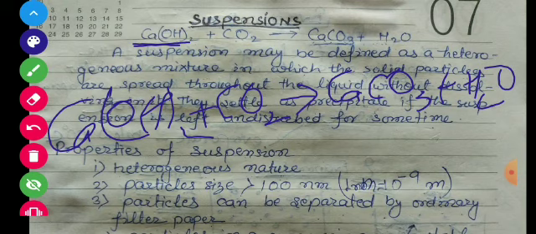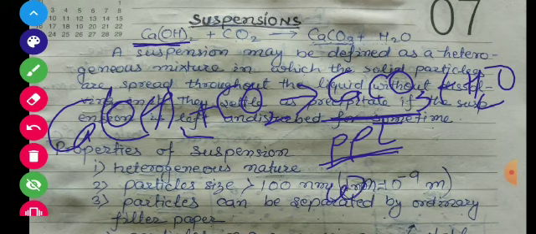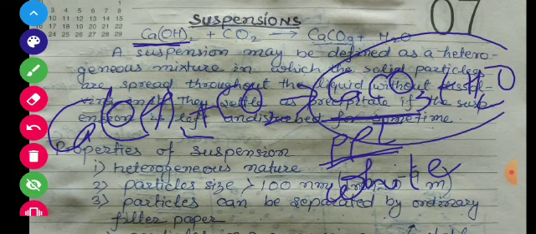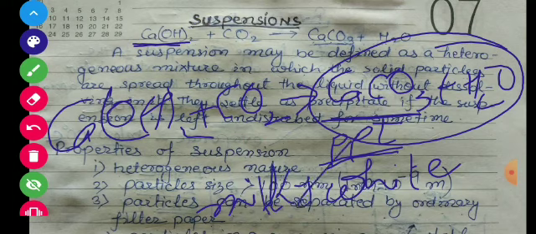Students, this milky white is actually the solid spread in the liquid medium. This is calcium carbonate. We can also call this a precipitate. Precipitate means solid particles spread in the liquid medium. Calcium carbonate's original color is white. So because of the white color of calcium carbonate, the entire mixture appears milky white.